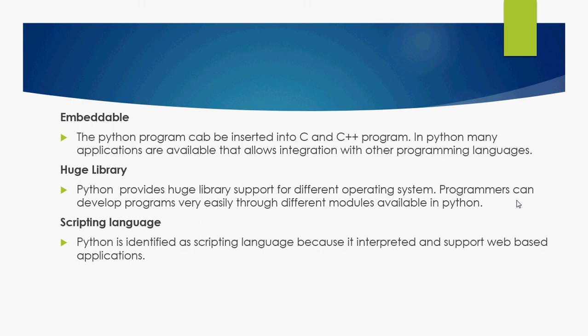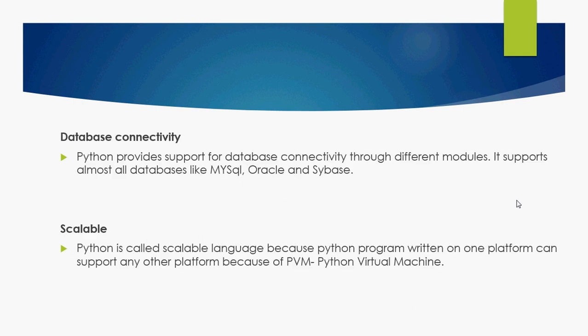Python's very popular framework is Django. With the use of that framework, websites can be developed. Database connectivity is a really important feature which is available in Python, and almost all databases like MySQL, Oracle and Sybase can be connected with a Python program.